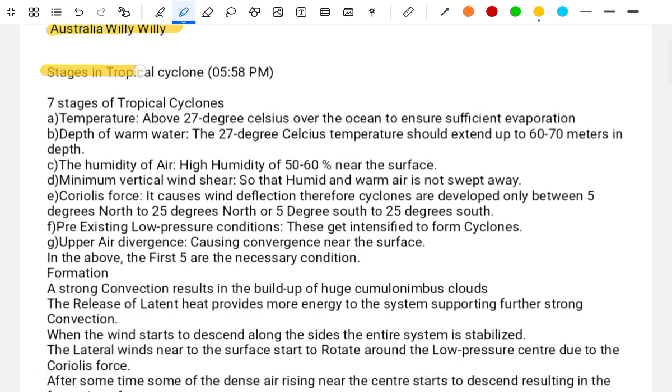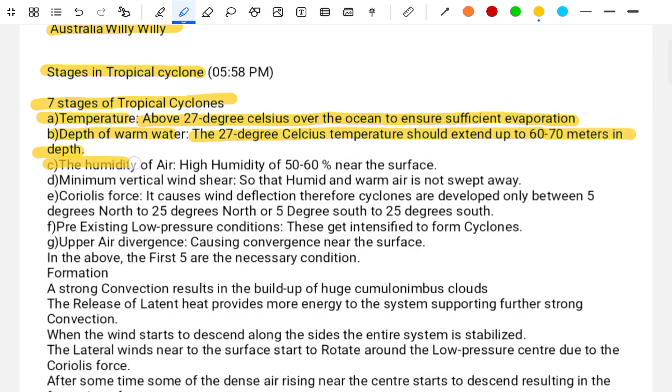Stages of a tropical cyclone. Conditions for formation: A. Temperature above 27 degrees Celsius over the ocean ensures sufficient evaporation. B. Depth of the warm water. The 27 degrees Celsius temperature should extend up to 60 to 70 meters in depth.